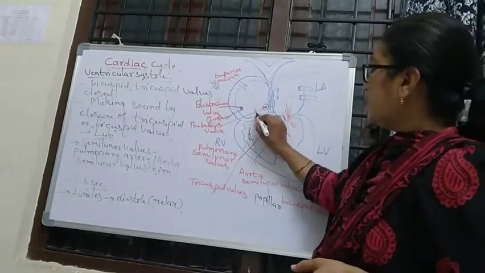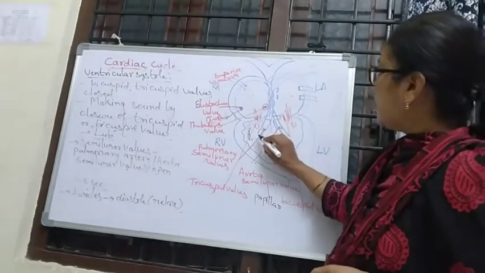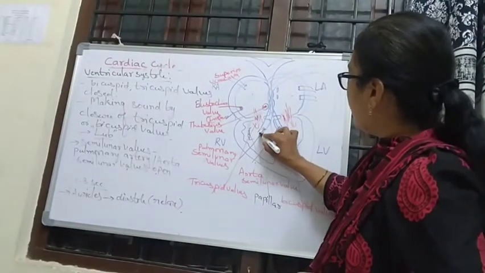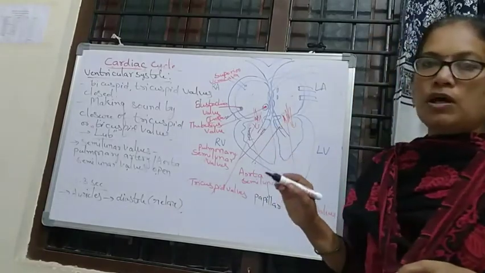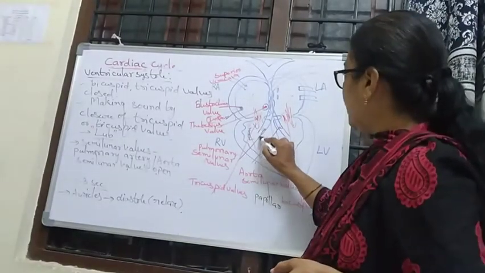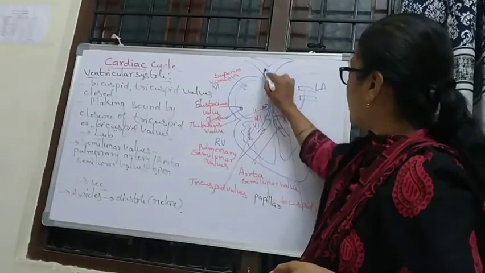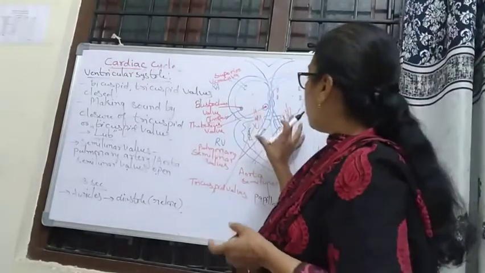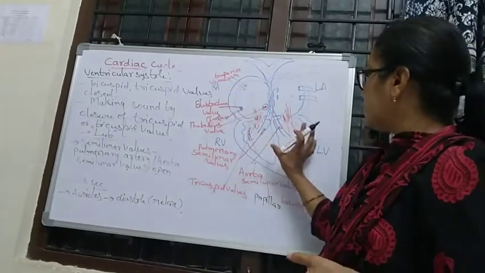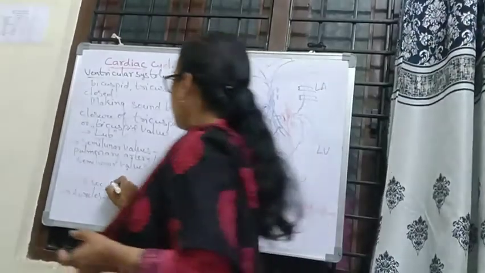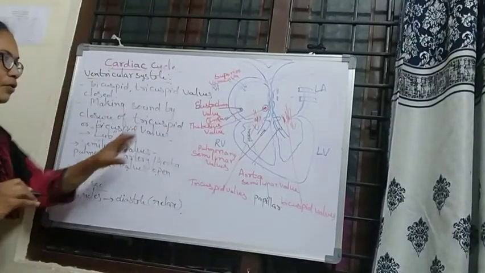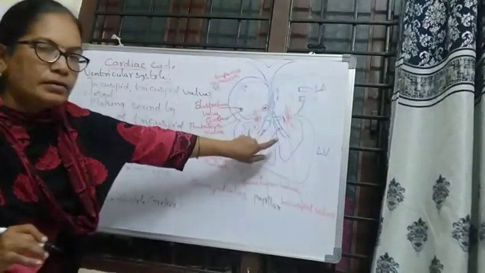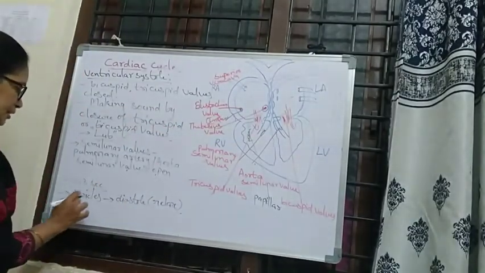Here these are closed, but when the semilunar valves are opened, this blood enters into the pulmonary artery and into the aorta. And this contraction, the ventricular systole, will take 0.3 seconds.